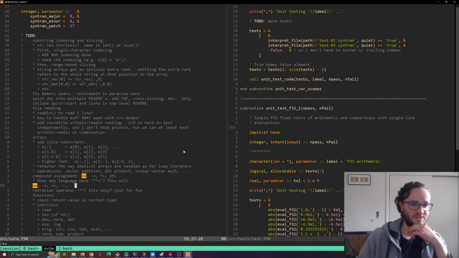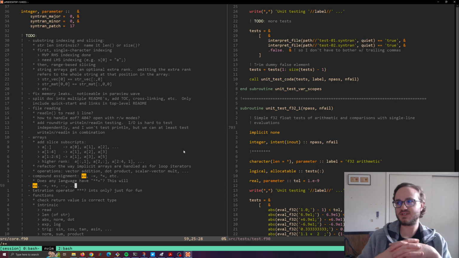So this weekend I'm going to hopefully try to tinker around in my programming language Syntran. This is an interpreted language, and the interpreter is written in Fortran. It's written in Fortran, but the language itself looks nothing like Fortran.